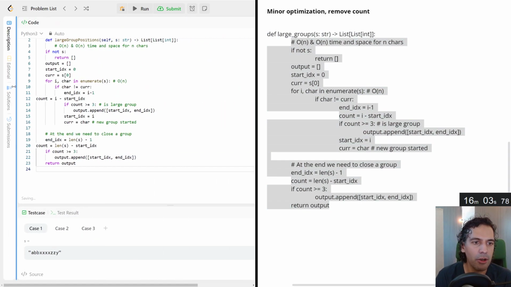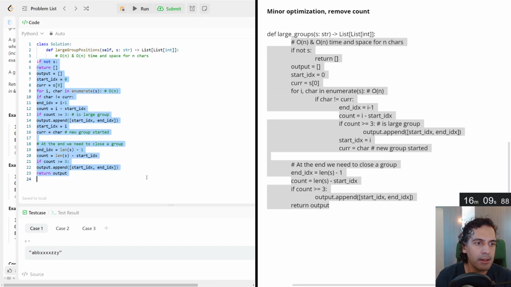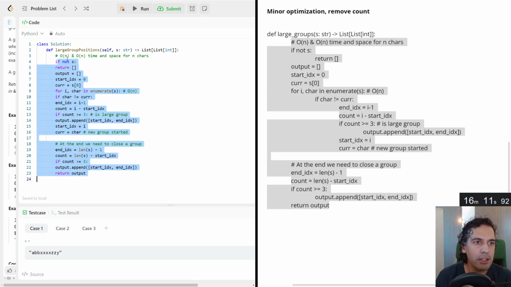I'm just copying the code over to here. And we have a bunch of tabs, so we need to fix that. This is not going to be clean, unfortunately. Luckily, I can just look at the code over here.